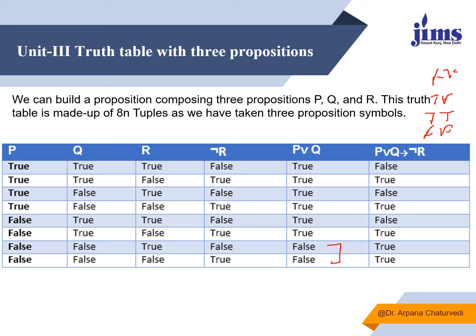So in that case, we'll check with these two. This P or Q is true, but the other is false, then definitely it is false. True true, it will be true. True false, it will be false. True true, it will be true. False true, true false, it will be false. Then true true, it will be true. False false, true. False true, true. So this is how we will design a truth table with three propositions.